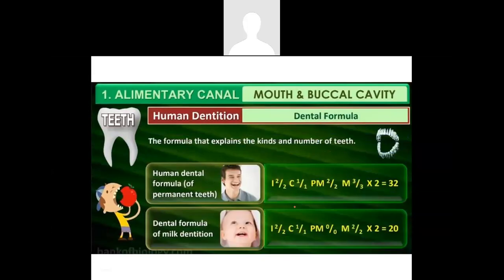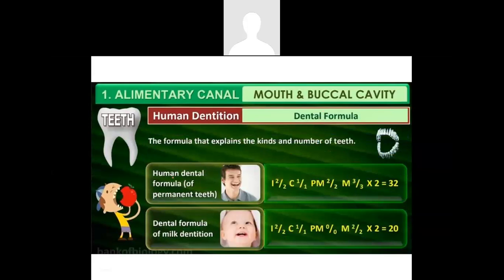Finally, we'll get into the dental formula. The dental formula talks about the different kinds of teeth present in human beings, along with the number of teeth present in the upper jaw and in the lower jaw.